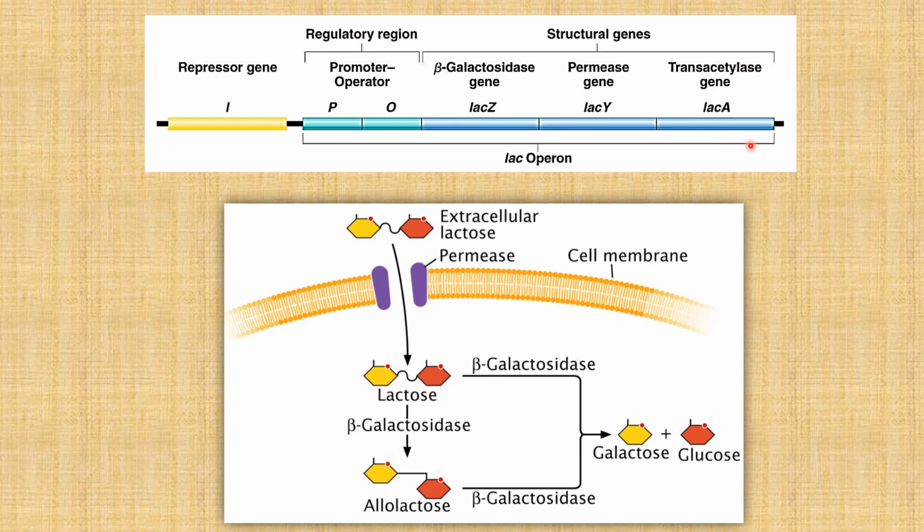The exact function of this enzyme is still not clear, but roughly we can say that this enzyme plays a role in detoxification of beta-galactoside by transferring the acetyl group from acetyl coenzyme A to beta-galactoside. Okay, so these are the structural genes. Now let's talk about the regulatory site.